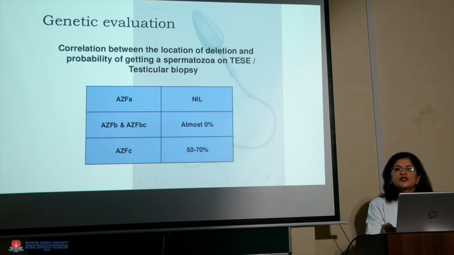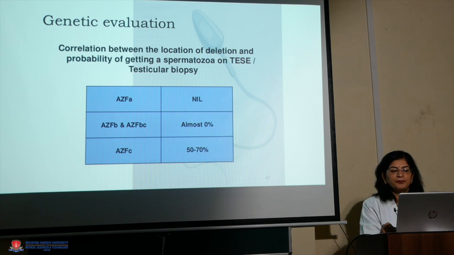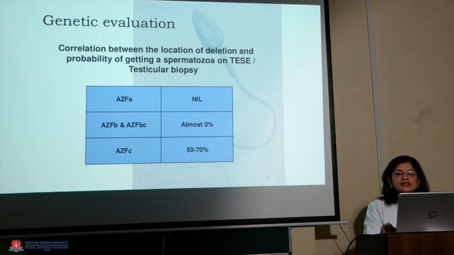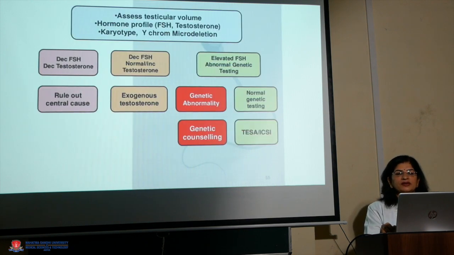So genetic evaluation by Y microdeletion has to be tested. If the findings are that AZFa or b are present, in that case testicular biopsy should not be advised, but in case of AZFc kind of microdeletion, we can go for micro TESE, and in 50 to 70% of cases we are going to find the sperms.